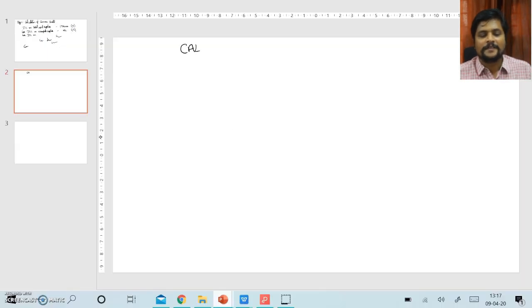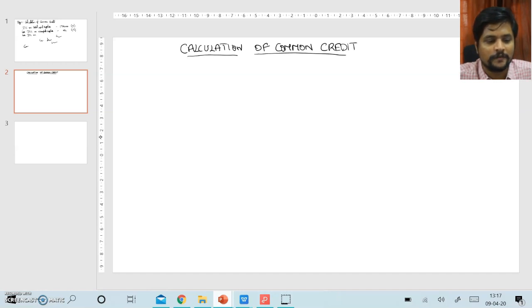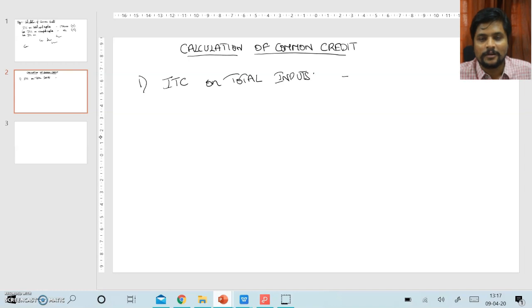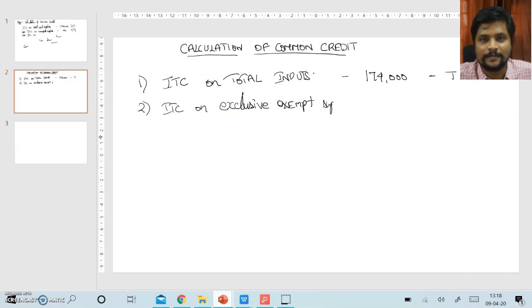Now the first step is calculation of common credit. ITC on the total inputs is 1,74,000, that is T here. ITC on exclusive exempted supplies is 30,000. We will see how the 30,000 is arrived.